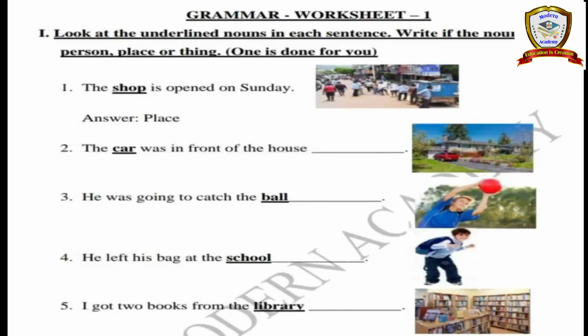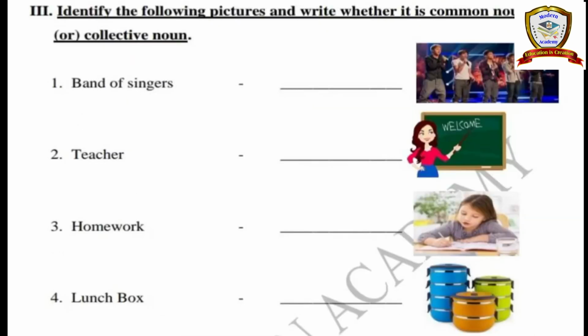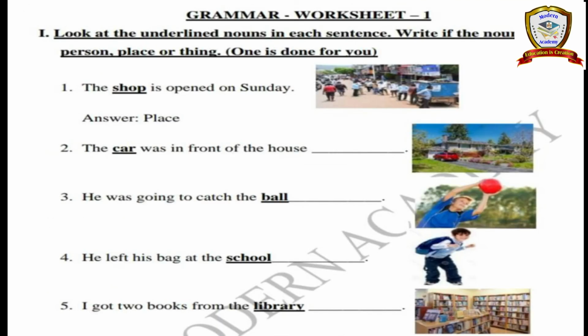See, in this worksheet you have 4 Romans. Okay. So what is the first Roman? Look at the underlined nouns in each sentence. Write if the noun is a person, place or thing. One is done for you. See that? So here the picture is given. So using the picture you have to write whether it is a person or place or animal.